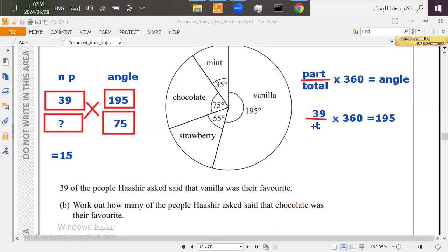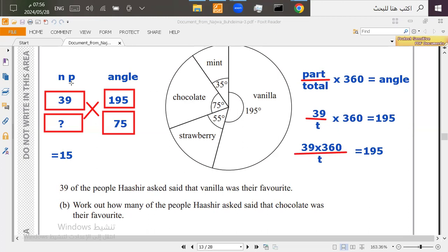Now here, you're supposed to find the T. So basically, 39 is multiplied by 360. You can put it like this: 39 times 360 over T, which is the total number, will equal 195. Then you multiply the numbers on top, 39 times 360.